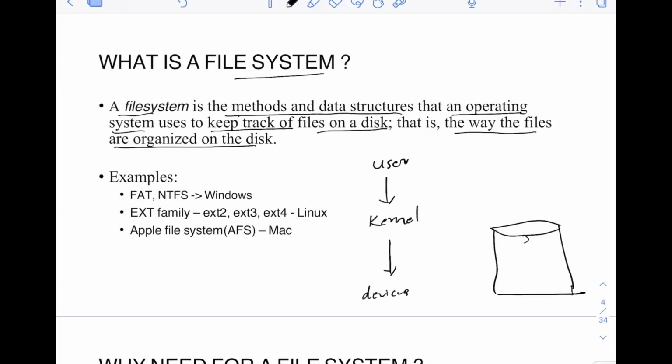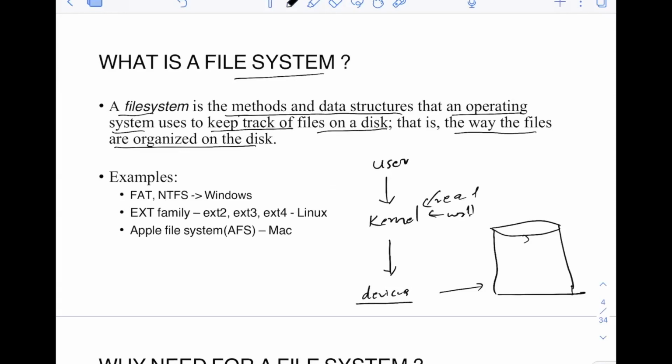One of the devices will be the disk, of course. The keyboard will be there, the disk will be there, RAM is there. We have already discussed RAM in memory management, and here we are discussing the disk and other hardware devices in file system. The user will typically say, I want to read this file, I want to write this file. All of this has to go through the kernel, because the kernel is the one that manages all these hardware devices. Whenever you tell the kernel to read or write a file,